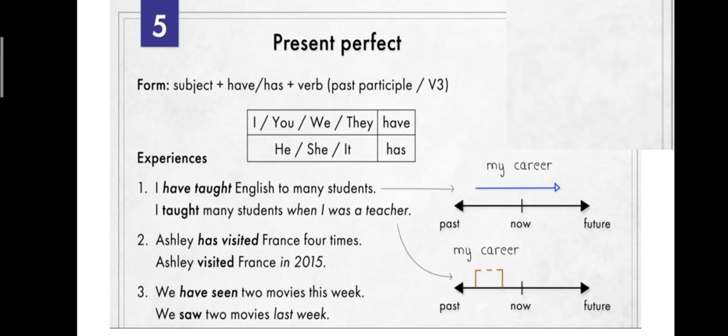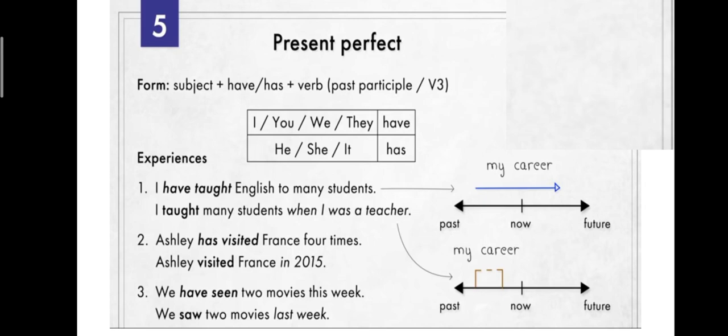The career is at most continuing. It is continuing at present. So we are saying that at the past as well as at the present, it is in the middle. So we are saying, I taught many students when I was a teacher.